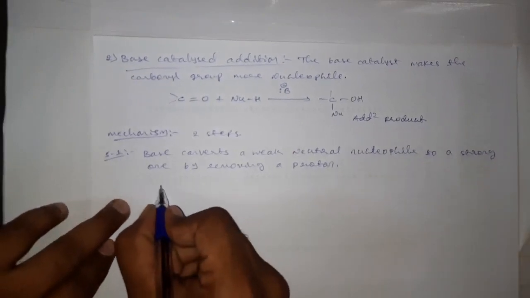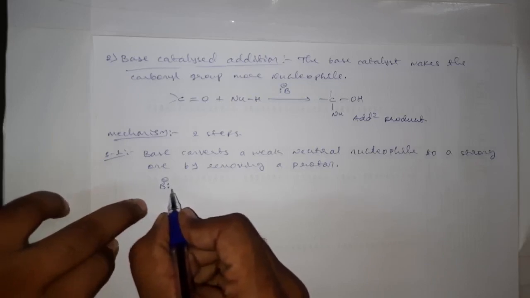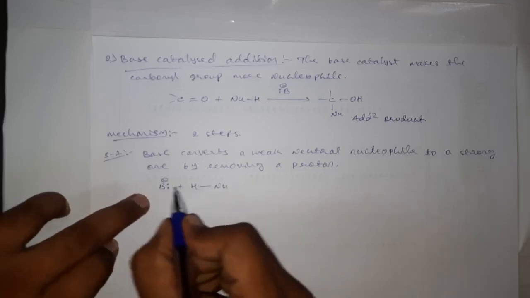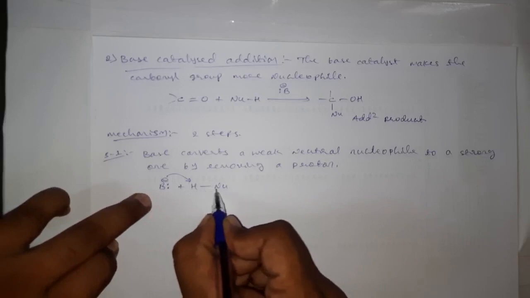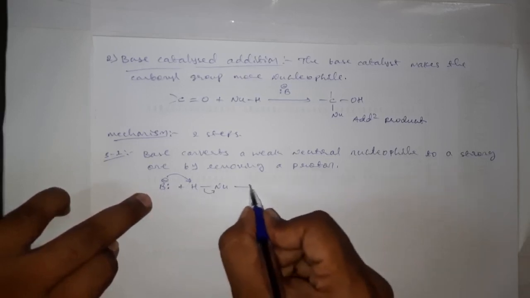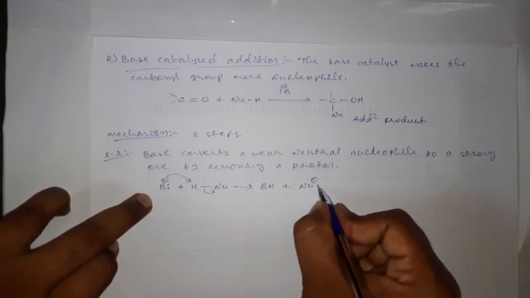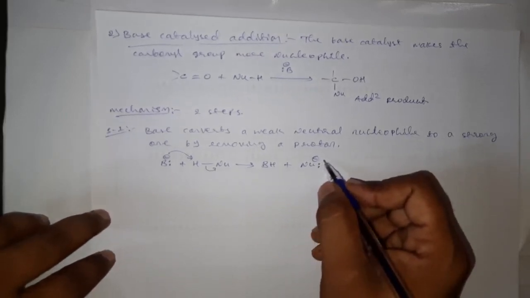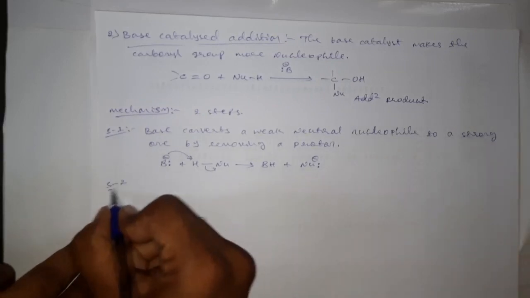That we can write as this is base, which is having a lone pair of electrons. Now it will abstract a proton from the weak and neutral nucleophile, and this nucleophile will abstract this bonded pair of electrons towards itself, and hence here we will get BH plus nucleophile. And now this nucleophile, which is having a negative charge, will act as a strong nucleophile, and in the next step it can attack on the carbonyl carbon.